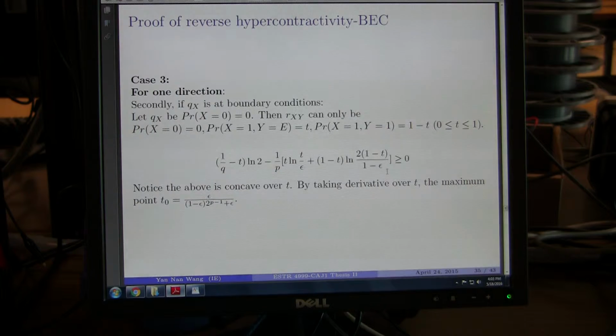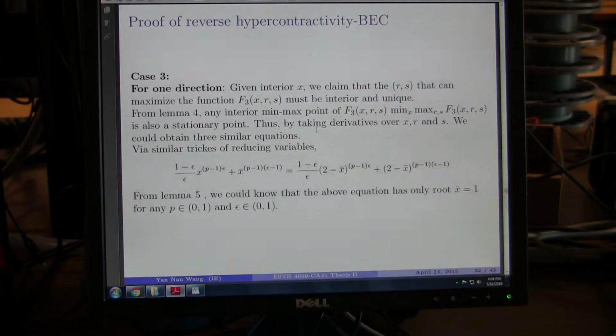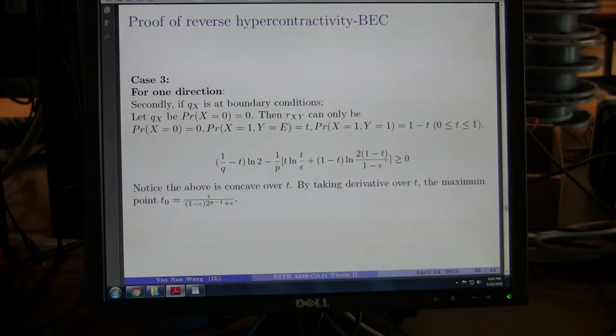Then, for Qx at the boundary case, we could let Qx take boundary conditions. There are also many boundary conditions, and for Qx, let the probability of x equal to 0 be 0. Then Rxy could be parameterized in T in this form, and by replacing this into F3 XRS, we could obtain this inequality.